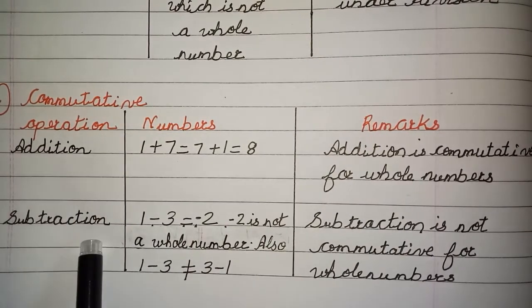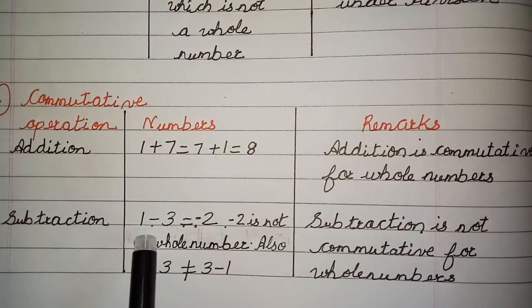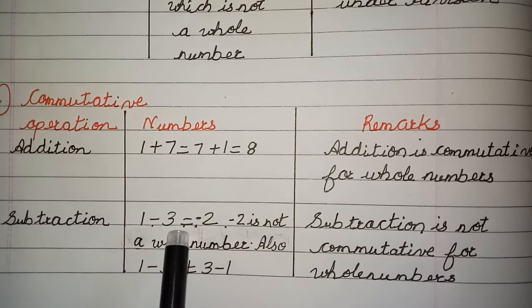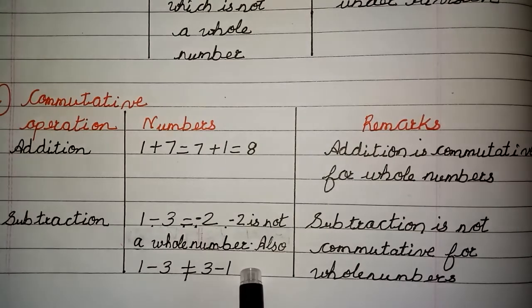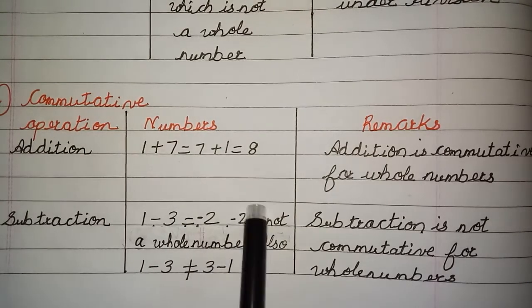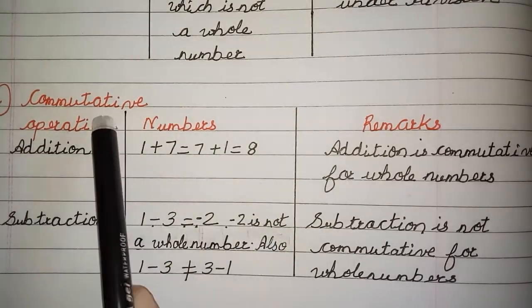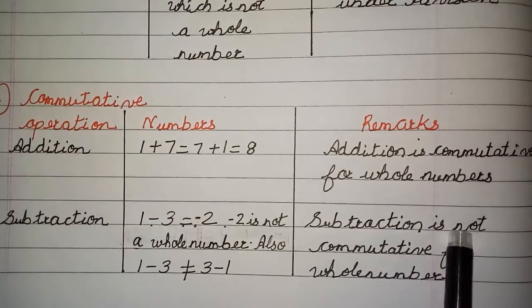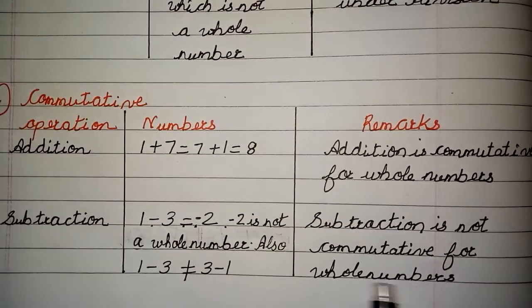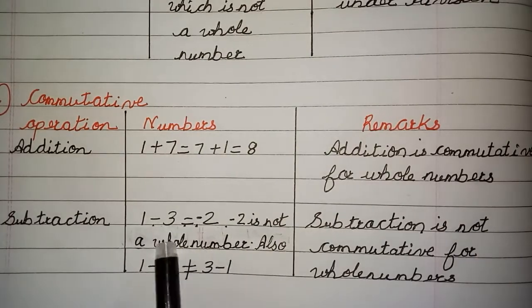Okay, now what about subtraction? Subtraction, you can see that if I take numbers 1 and 3, my answer is minus 2, and minus 2 is not a whole number, right? So when the answer itself is not a whole number, there is no need of checking the commutative property. So subtraction is not commutative for whole numbers, right? Why? Because the answer is not a whole number.